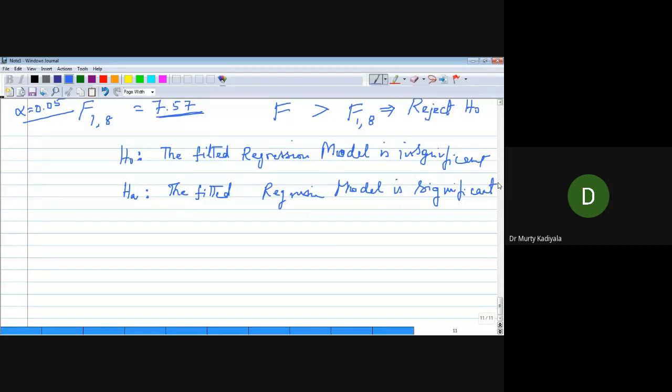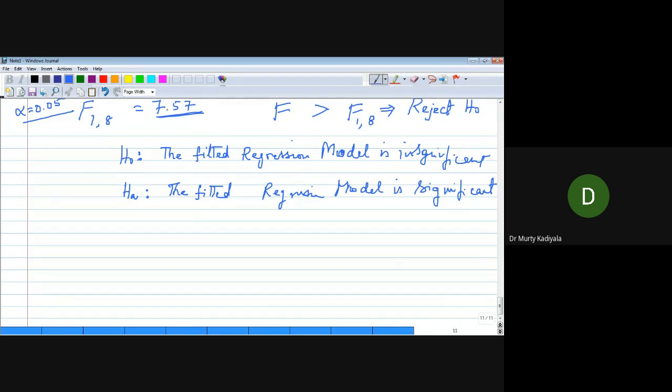Sir, R square should be high. Once you identify the models which are significant, among those you have to find the model for which the regression R square is higher.